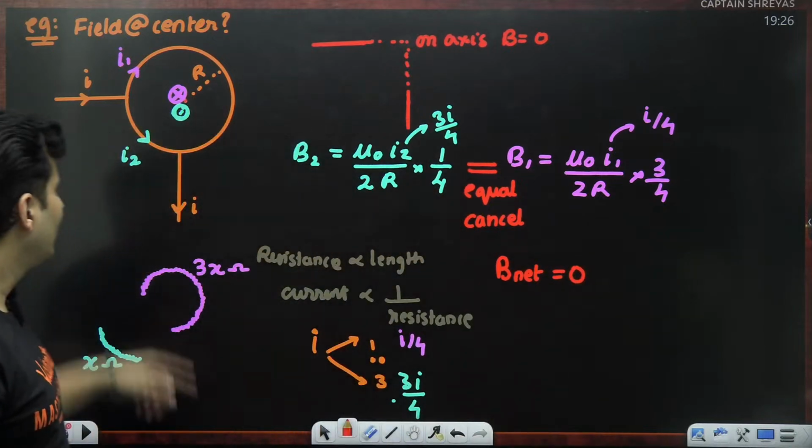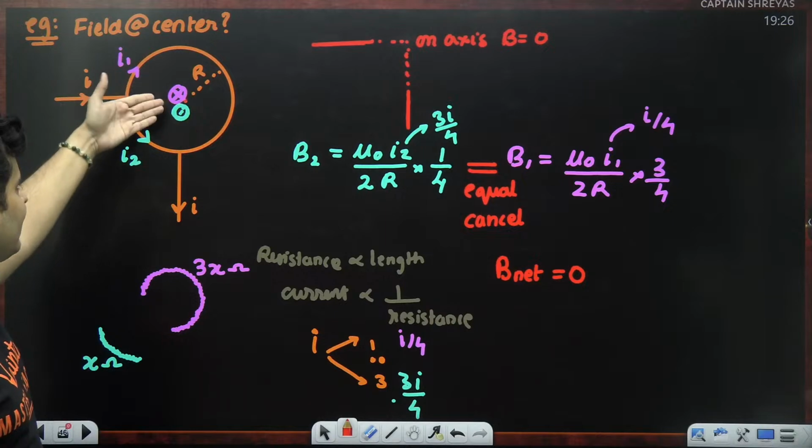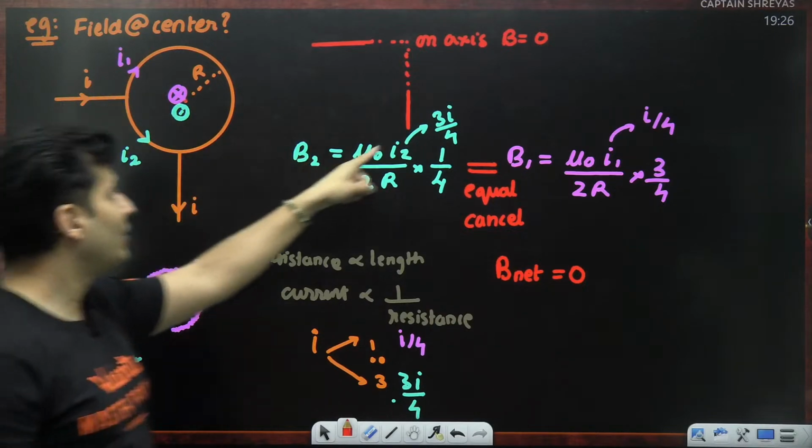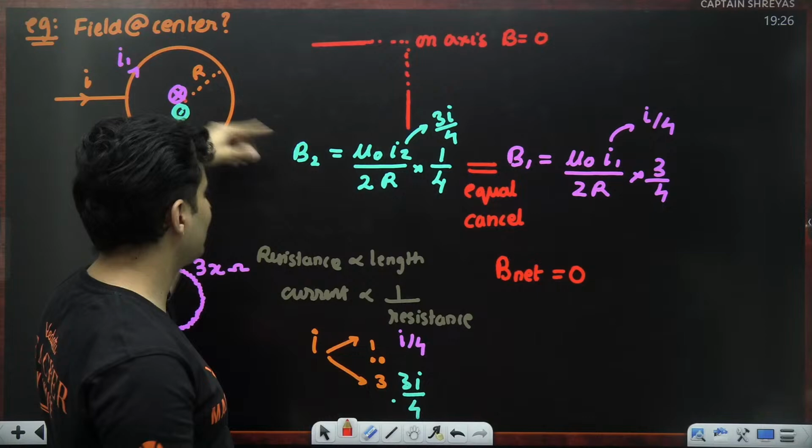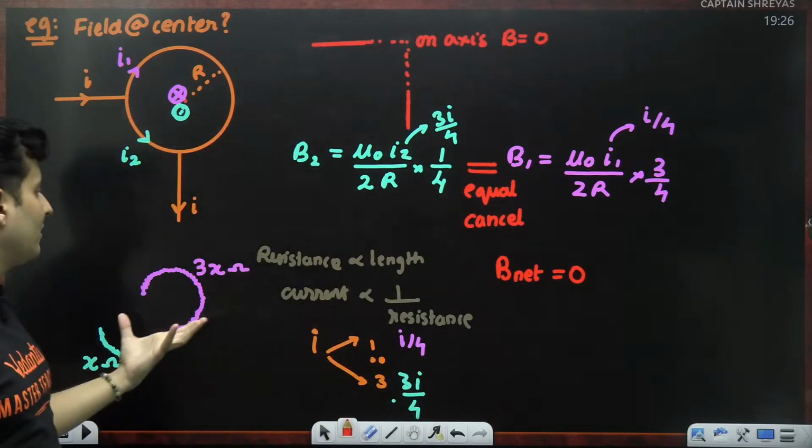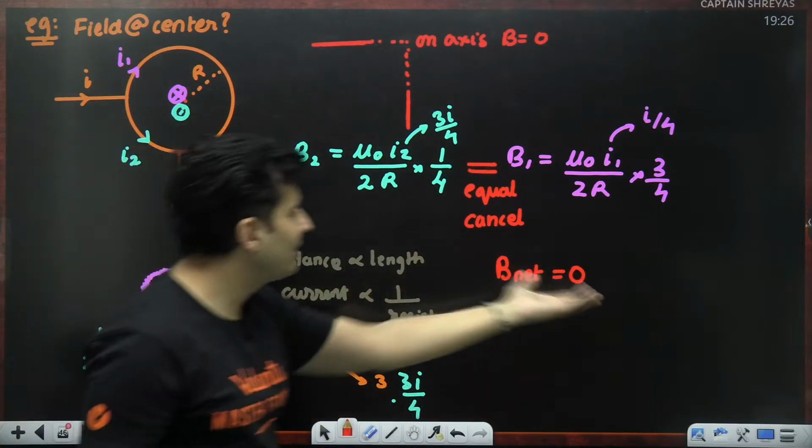What did I tell you? Initially you look at the problem, it feels easy. Then you realize, oh my God, it is actually difficult because the directions are different, currents are different, resistances are involved. But then you realize, oh my God, look at this, the answer is 0.